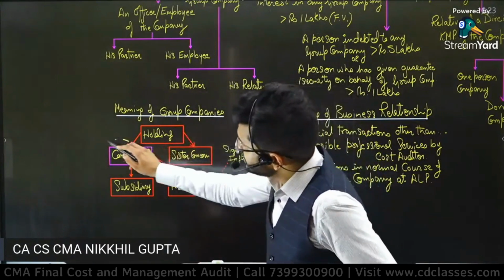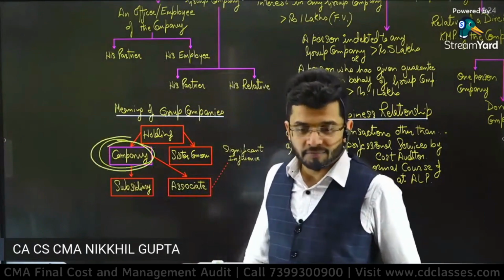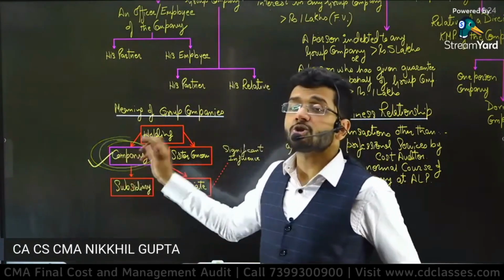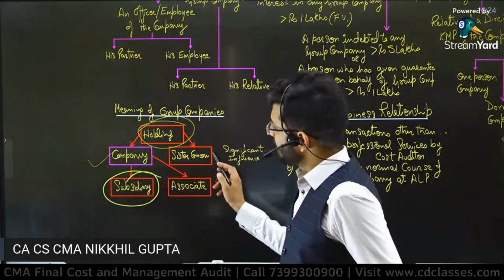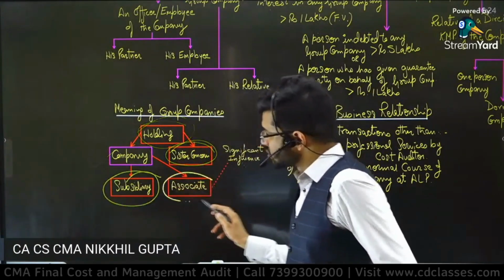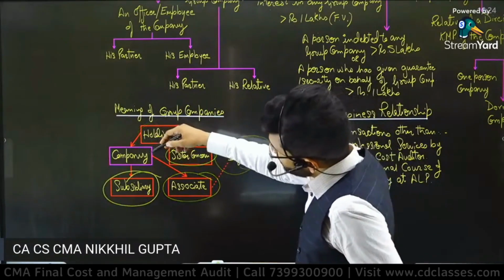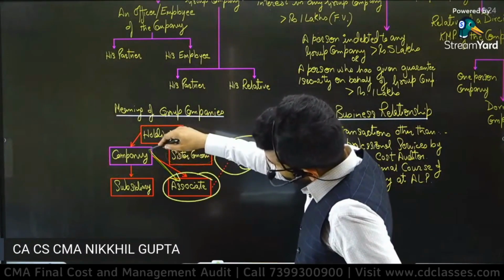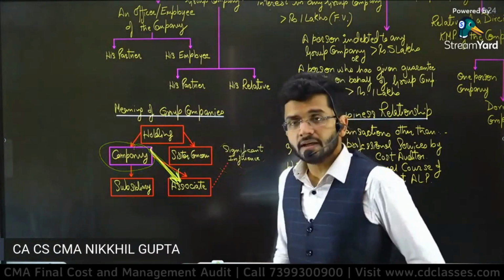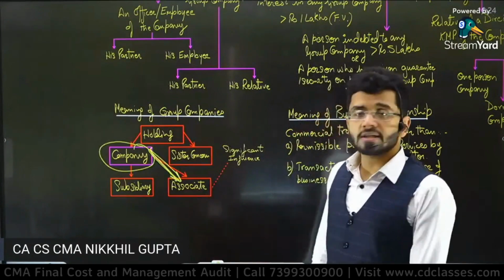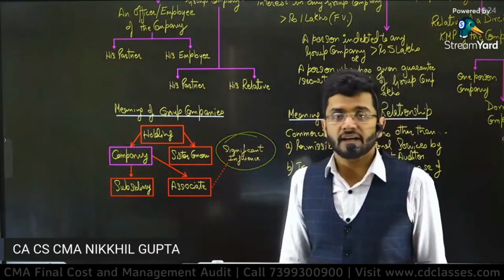So as group company means, this is the company for which I'm proposing to do cost audit. I should not hold securities of the holding company, of the subsidiary company, of any sister concern or any associate. Who is an associate? Associate means any company over which this company has significant influence. Even if the other company is not a subsidiary, it is known as an associate if there is significant influence.